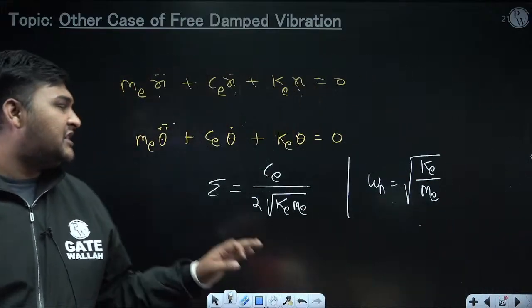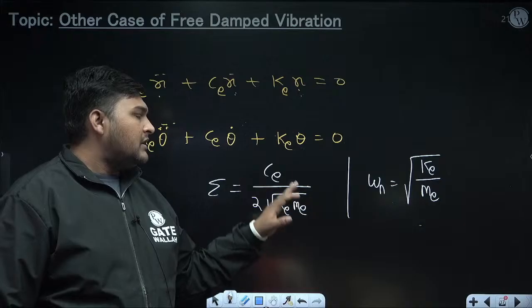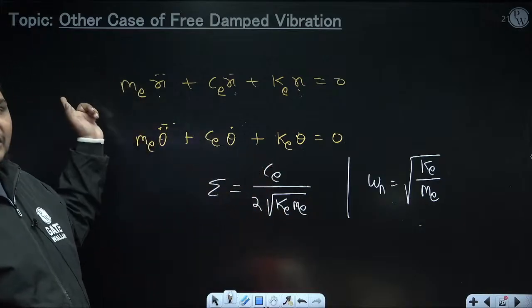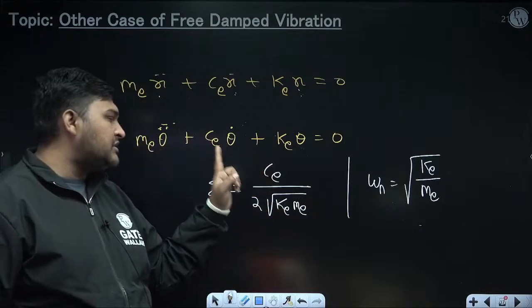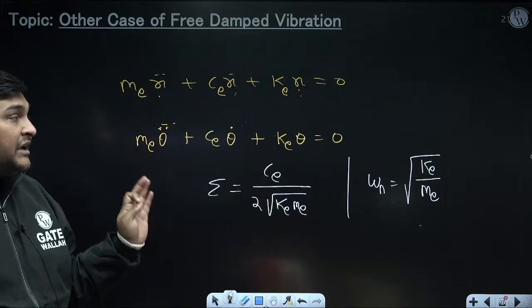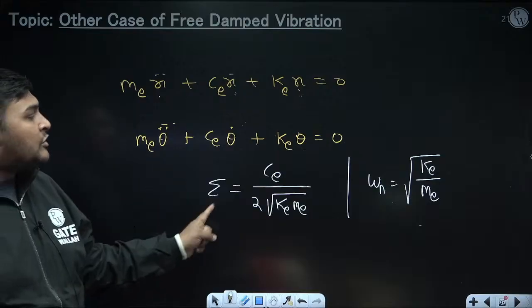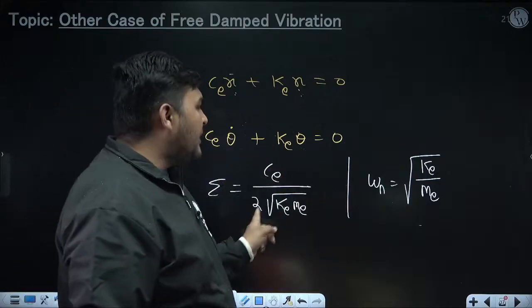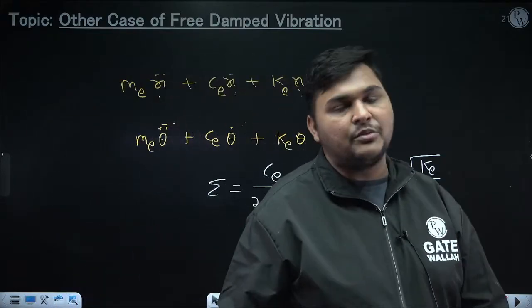So just replace C by Ce, K by Ke, M by Me. Then the solution will be same as general case. Only difference, instead of C, Ce will come, instead of K, Ke will come, instead of M, Me will come. That's why now I had derived the entire formula in terms of zeta and omega n. Because once you have calculated zeta and omega n, rest of the discussion will be same.